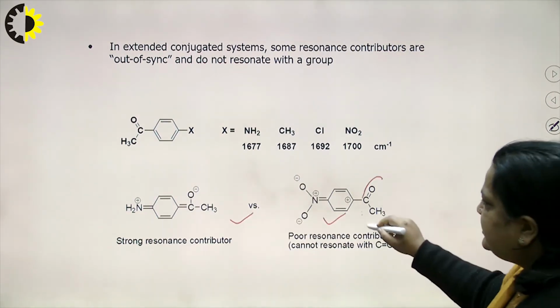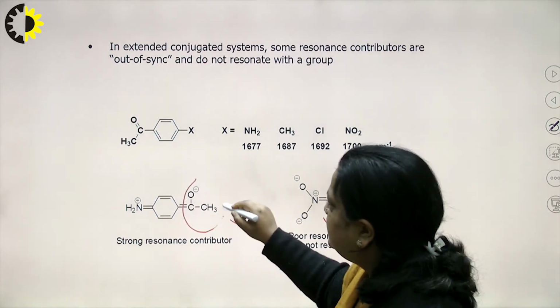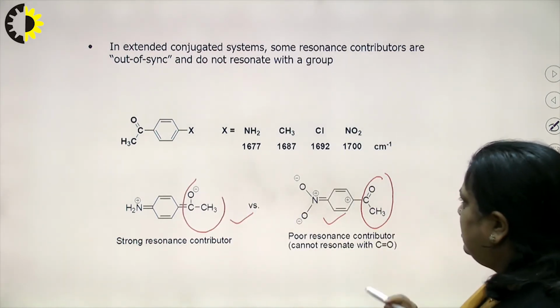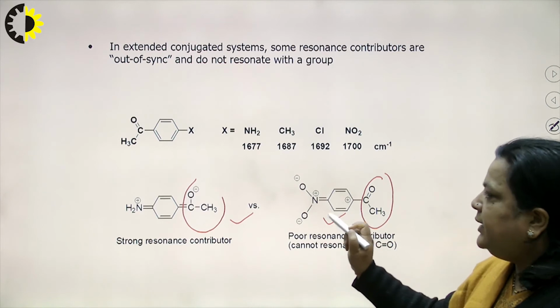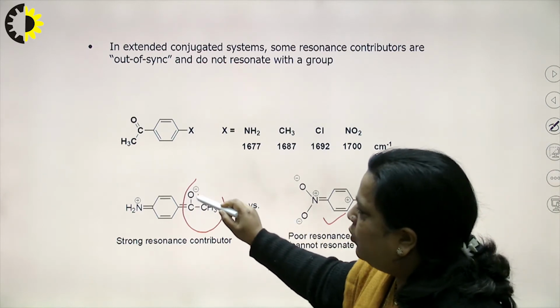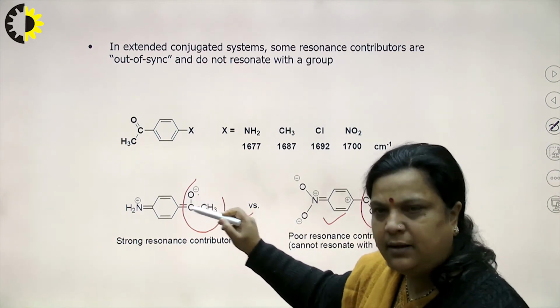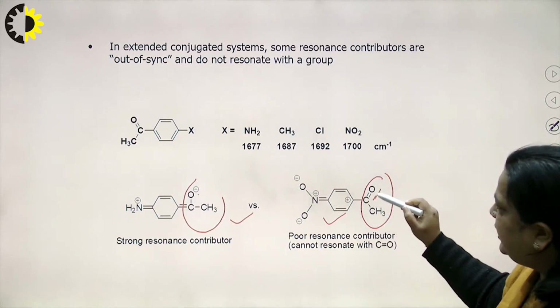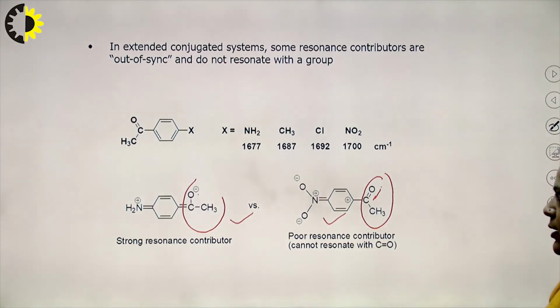So, here COCH3 and here is also COC strong. Okay. In this case we see that CO has single bond character, while in this case CO has double bond character.